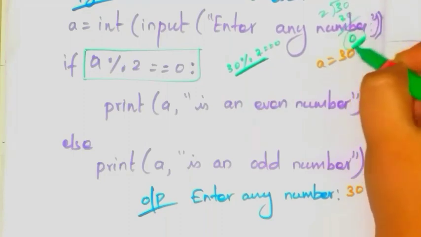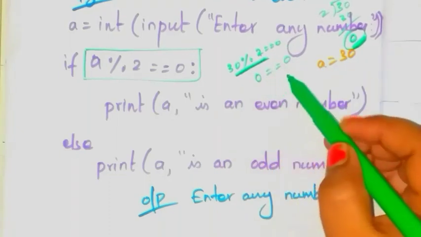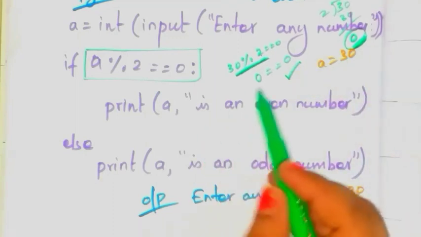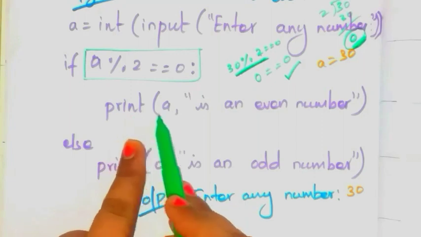So what is the remainder value? 0. 0 is equal to 0. This is true or false? True. This condition is true. Okay. So if this condition is true, then print A.